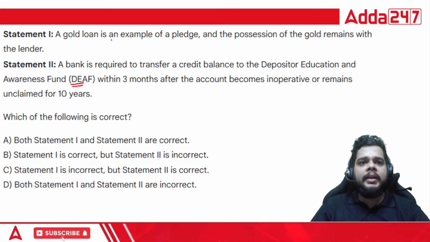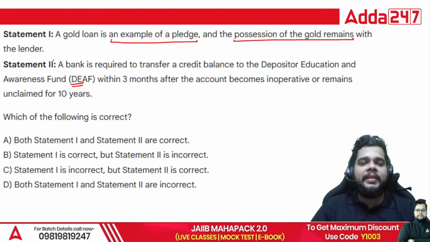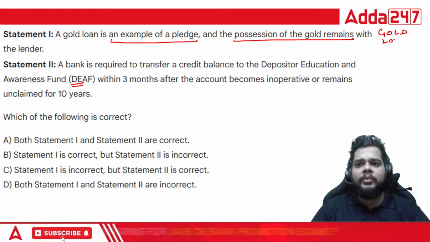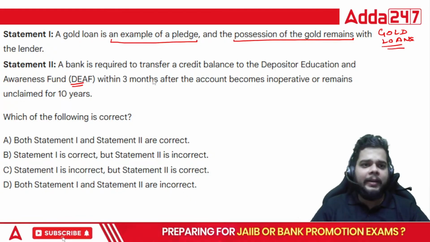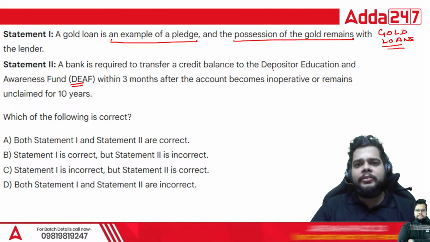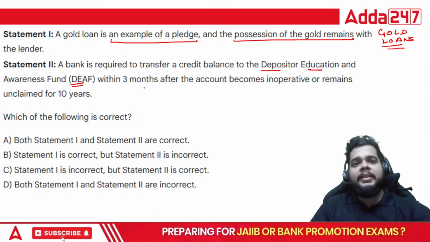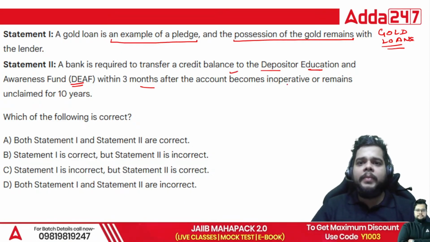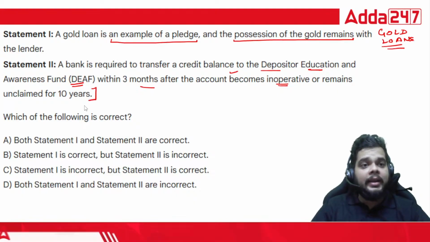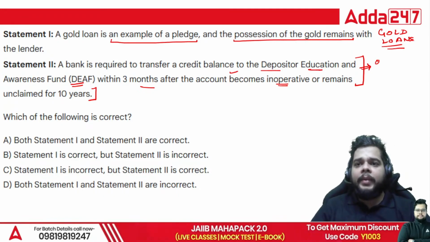A gold loan is an example of a pledge, and the possession of the gold remains with the lender. See, statement one is for the gold loans, right? You can say from the advances section. Statement two states that a bank is required to transfer a credit balance to the Depositor Education and Awareness Fund, that is DEF, within 3 months after the account becomes inoperative or remains unclaimed for 10 years. So this particular statement is directly from the operations section.